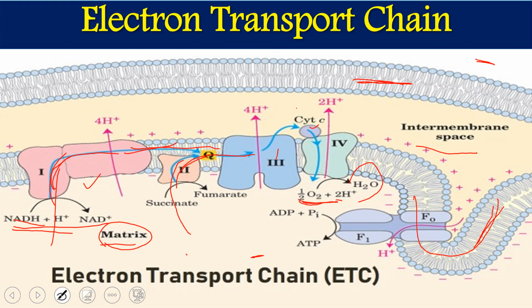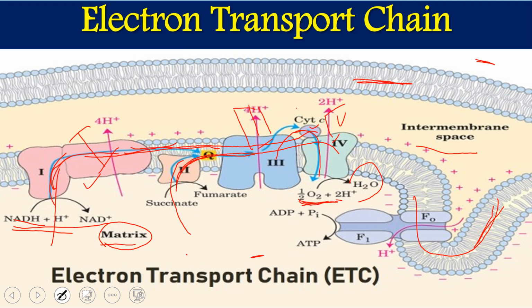From complex 3 it goes to cytochrome C, which is a mobile carrier, and then it comes to oxygen. So in case of NADH, it is first complex 1, then complex 3, and then complex 4. This is the way of electron transportation in case of NADH. In case of FADH2, it is complex 2, then complex 3, then complex 4.